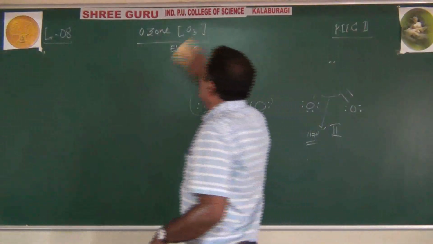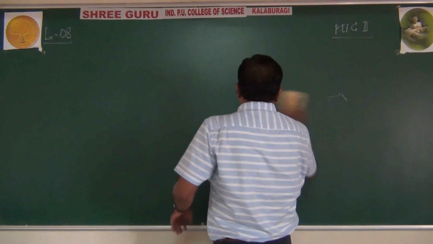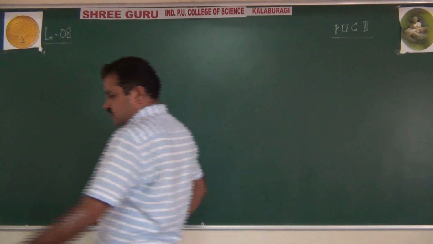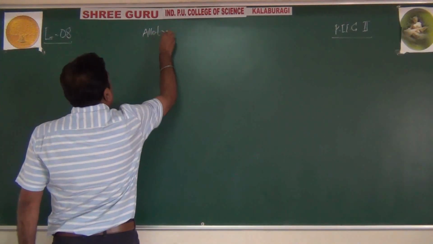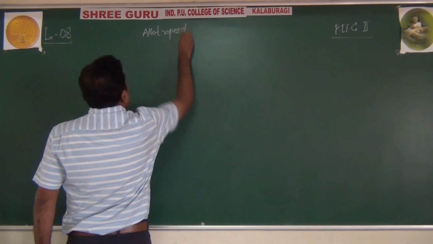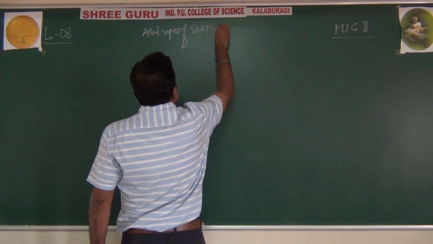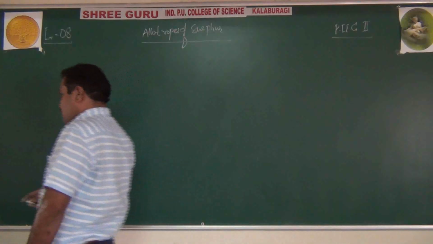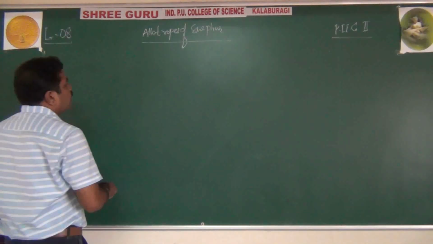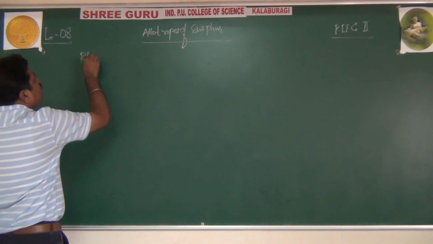Now it's the turn of the allotropes of sulfur. The allotropes of sulfur include rhombic sulfur.